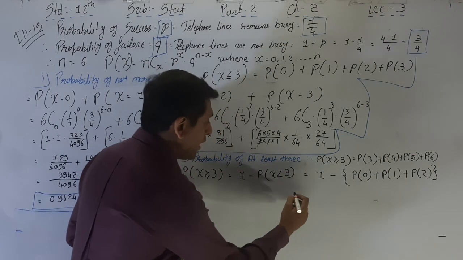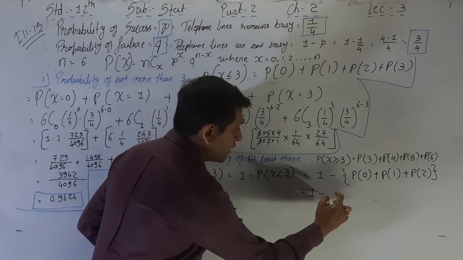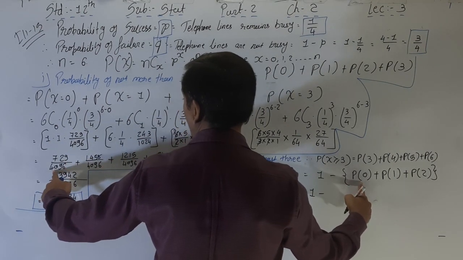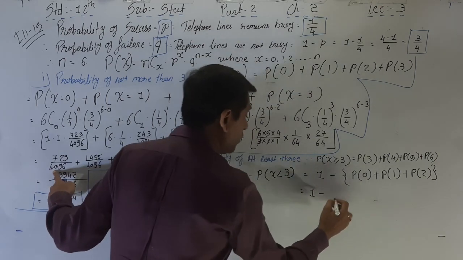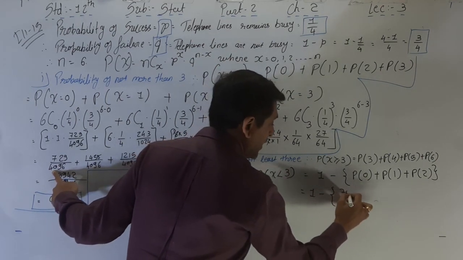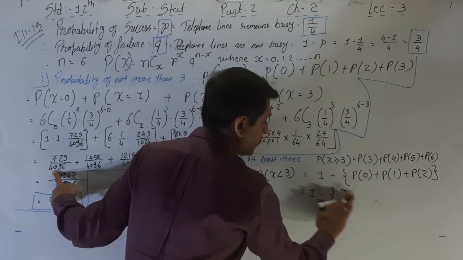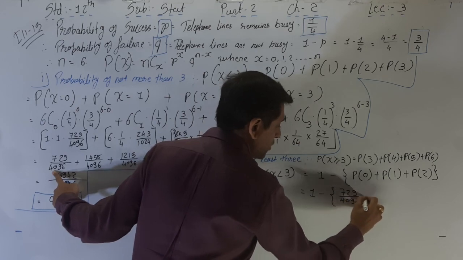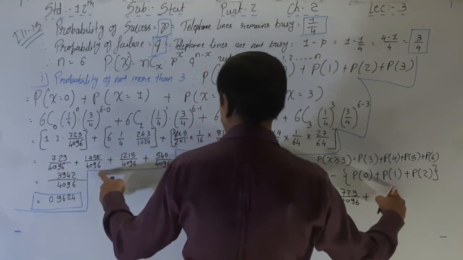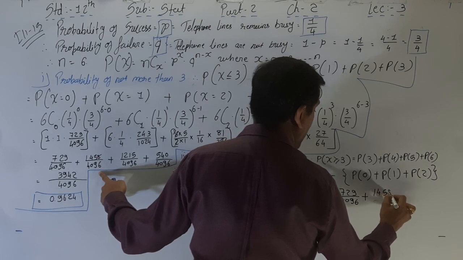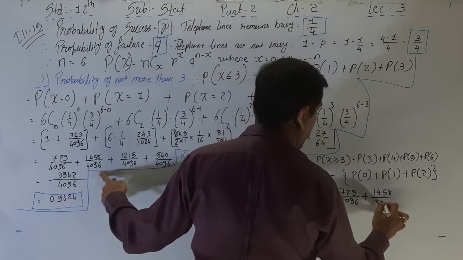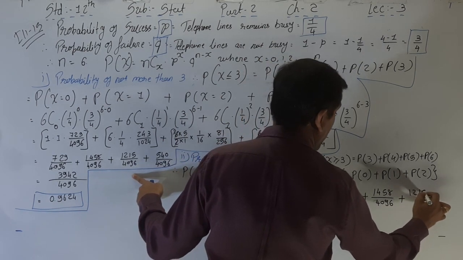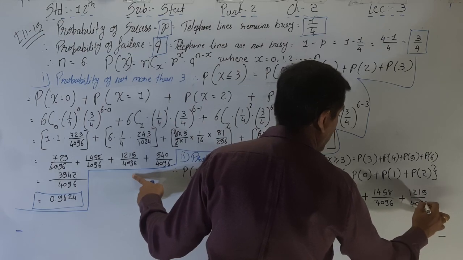So here it is equal to 1 minus, what is P of x equal to 0? Directly the answer, 729 upon 4096, plus P of 1, yes, 1458 divided by 4096, and plus P of 2, that is 1215 divided by 4096.